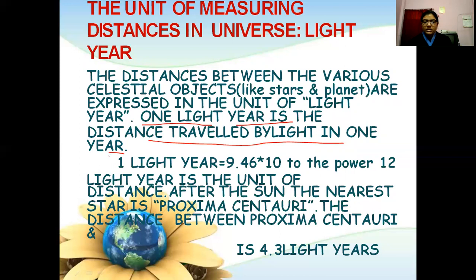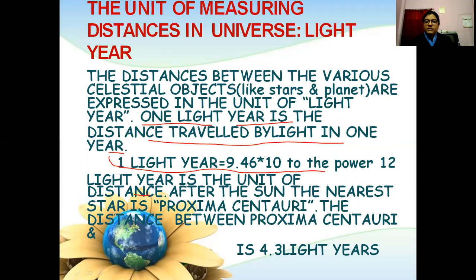One light year is equal to 9.46 into 10 to the power 12 kilometres. After the Sun, the nearest star is Proxima Centauri.